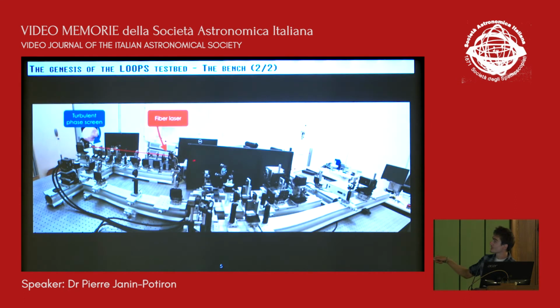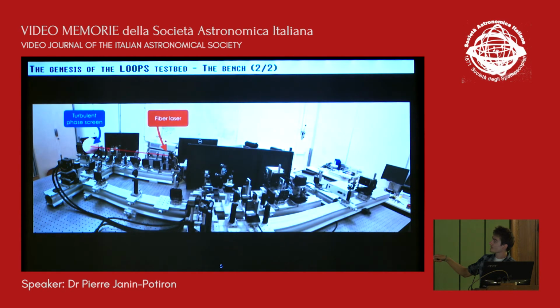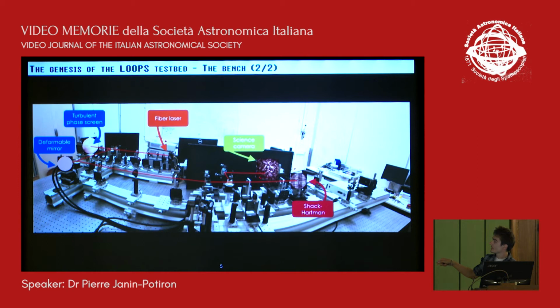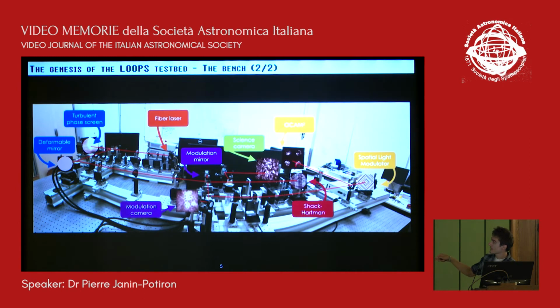So the fiber is here, the turbulence phase screen here that reproduces the atmospheric turbulence. The deformable mirror is located here. Then we go onto the Shack-Hartmann. We have the measurement here. The focal plane camera, the tip tilt mirror for the modulation is here. The modulation camera here sees the modulation from the tip tilt mirror. The SLM can produce different shapes of phase mask. And then we have the OCAM camera that reimages the pupil and makes the wavefront sensing measurement. And all of this is controlled with OMAO.